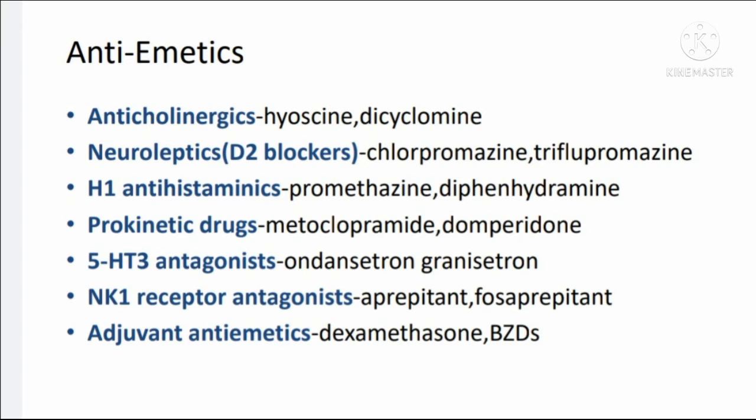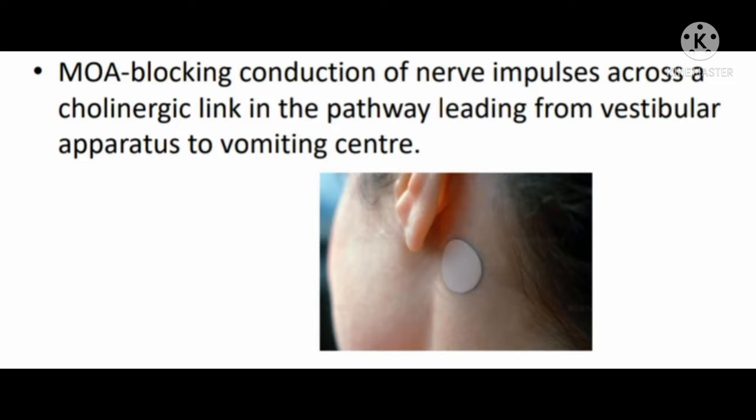Classification of antiemetic drugs: anticholinergics, hyoscine and dicyclomine; neuroleptics or D2 blockers, chlorpromazine and triflupromazine; H1 antihistaminics, promethazine and diphenhydramine; prokinetic drugs, metoclopramide and domperidone; 5-HT3 antagonists, ondansetron and granisetron; NK1 receptor antagonists, aprepitant and fosaprepitant; adjuvant antiemetics, dexamethasone.